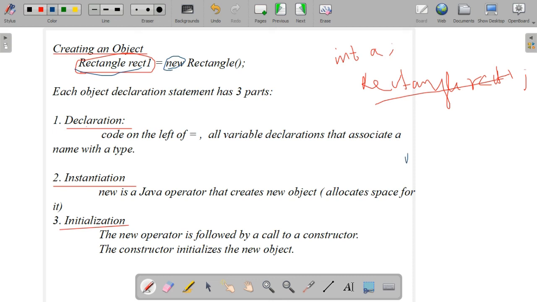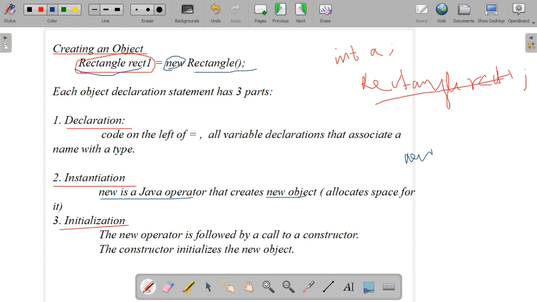You know how to create an object. An object is created with the help of the new operator. New is a Java operator that creates a new object. When we are creating an object, it allocates space for the corresponding member variables and member methods. This process is known as instantiation.